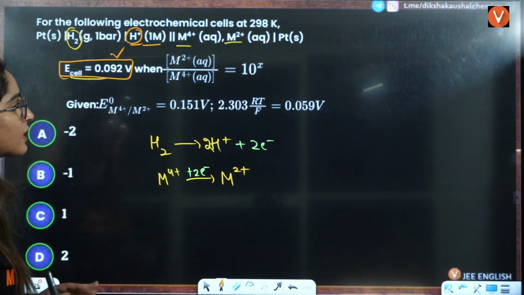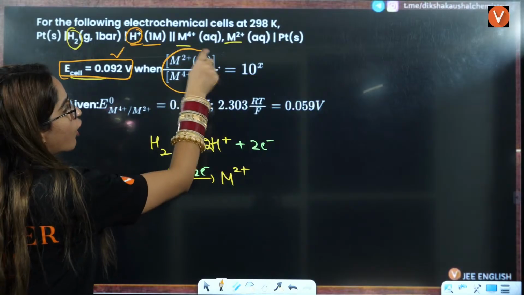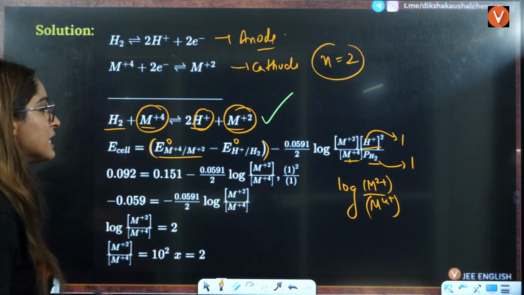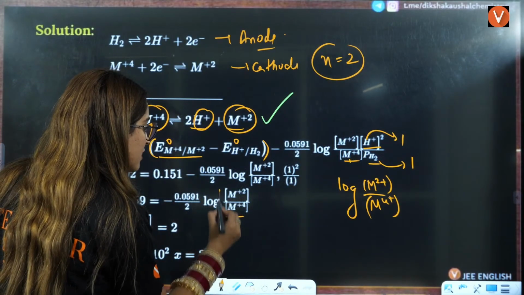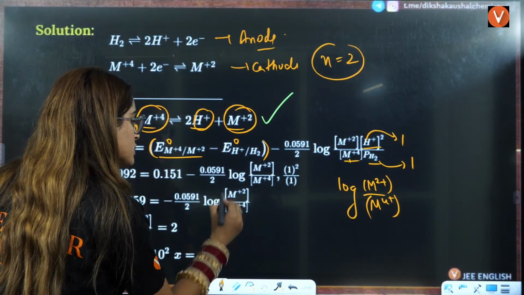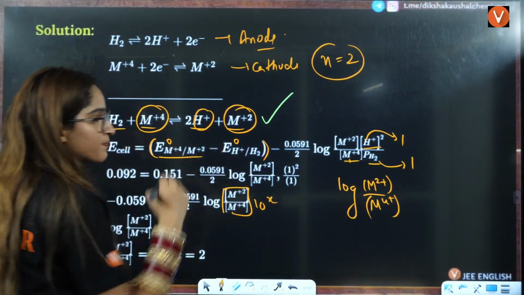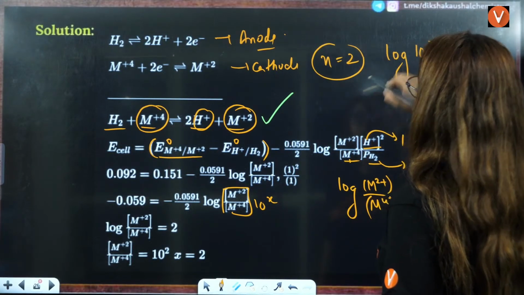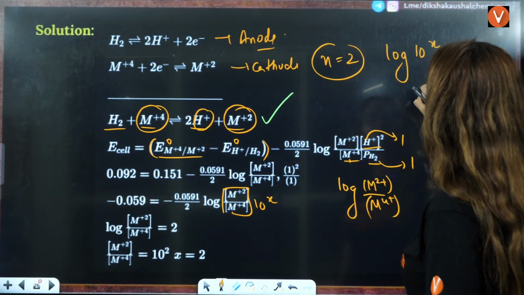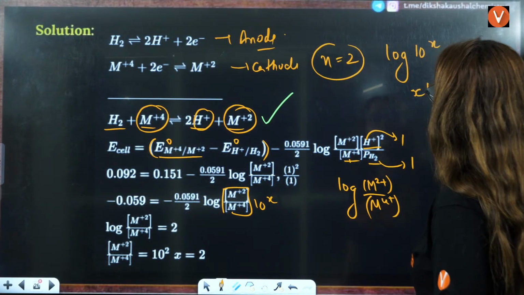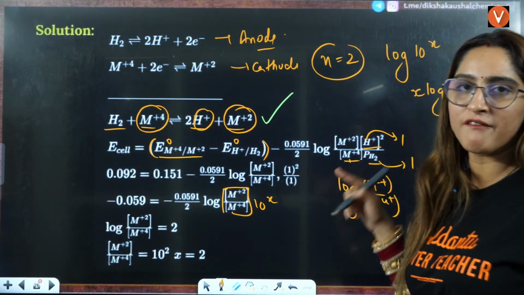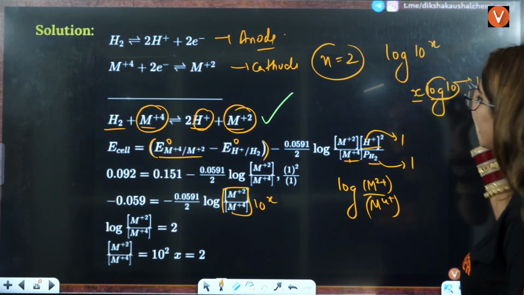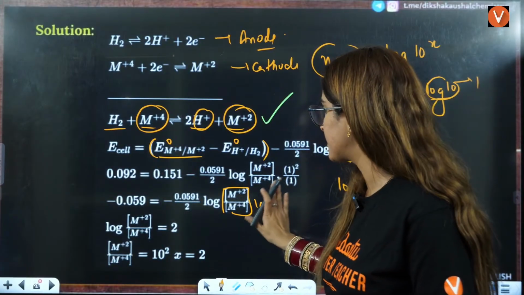Now, if you see this here, the ratio of M2 positive to M4 positive is given to be 10 raised to power X. We will put this value here. So this will be log of 10 raised to power X, right? When you solve this, it becomes X log 10, because the power comes to the front, and log 10 is 1 only. So here this will become X.